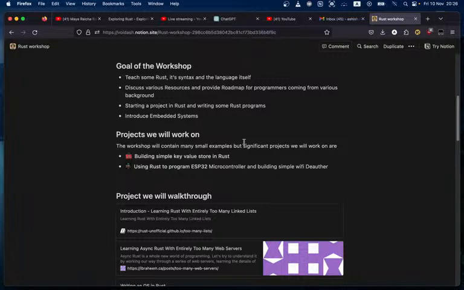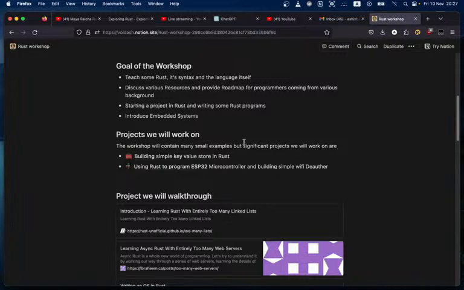Then we'll also go through the ESP32 or ESP microcontroller series, and we'll learn to program the ESP32 microcontroller, everything from hello world to writing a simple deauthenticator for your 2.4 gigahertz wireless devices. Which basically means you will be writing code and uploading it to the ESP32, and the ESP32 will be able to send deauthentication packets to your computer or router, so that every device in that vicinity will be denied service. So we'll also do that, right?